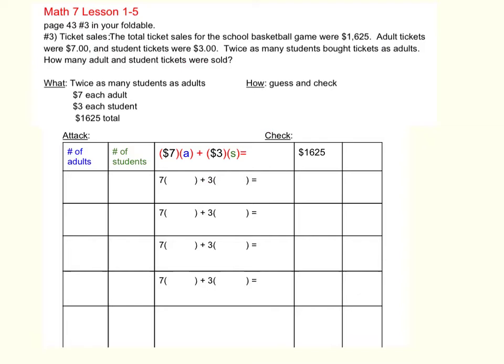When you're doing the guess and check strategy, make sure that you record your guesses. That way you can adjust if you're too high or too low on your guesses. At least you have a record of what things you've already guessed so that you can make those adjustments. And then in the check stage, we're going to check our answer to make sure that we've answered all parts of the question.